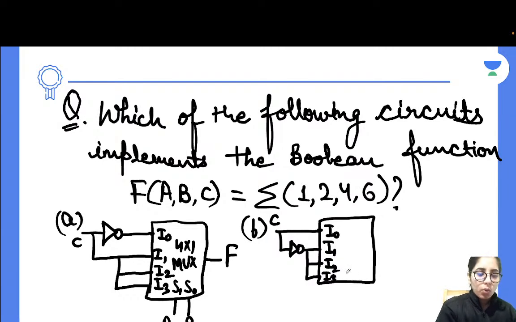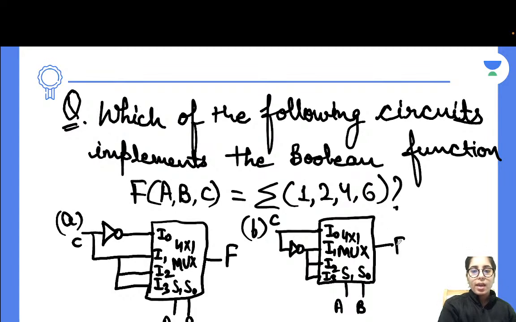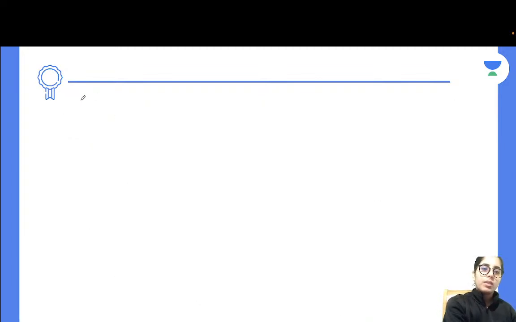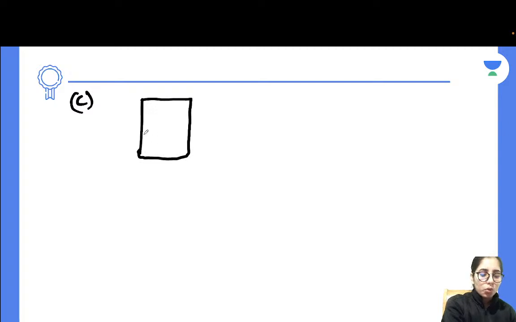Now I0, I1, I2, I3. This is going to be your S1 and this is going to be your S0. We can even denote it with A and B. This is also your 4x1 multiplexer, and the output we are going to consider here is going to be F, okay? Now, next one is going to be the C option. What kind of circuit or block diagram have they shown? Let's consider it. It is also going to be a 4x1 multiplexer.